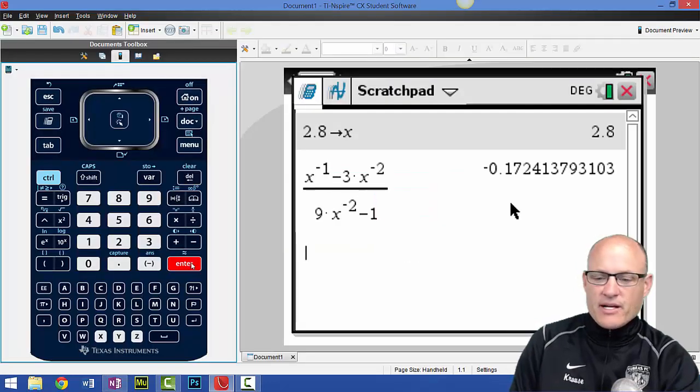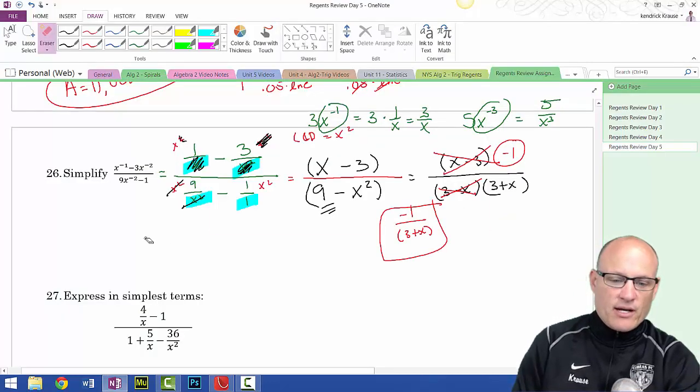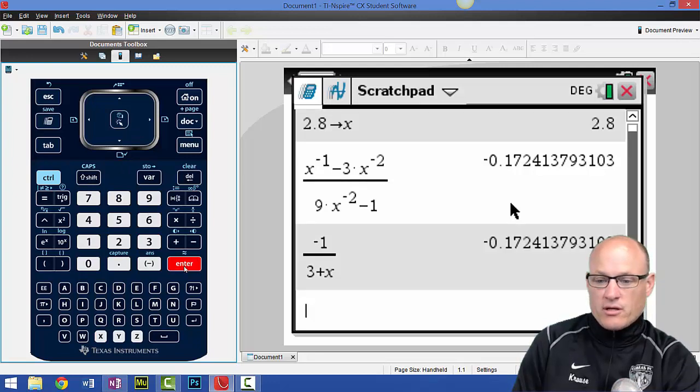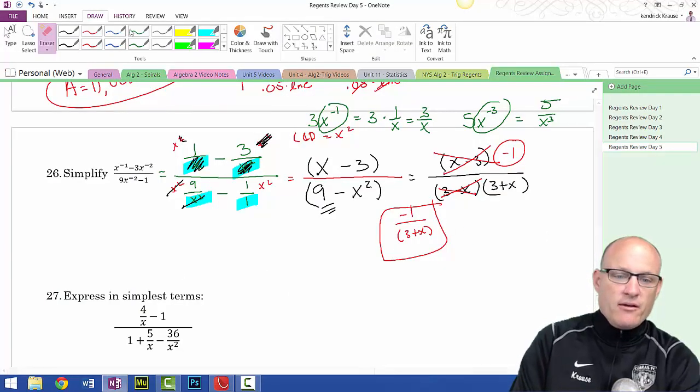All right. And I'm going to get some stupid decimal. There it is. I don't even know what that is. That's crazy. But I'm going to type the answer I came up with. Control division. Negative 1 over 3 plus x. That's what I came up with. Same weird answer. It's right. We're good. We're done. Ka-ching.